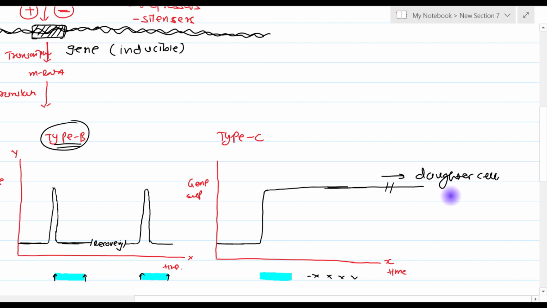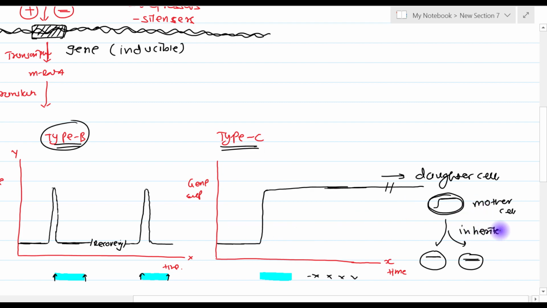You understand it like this. Suppose this is the mother cell, right? Here there is a presence of positive regulator, so there is increased gene expression. When cell division occurs and there are two daughter cells, in both the daughter cells the gene expression is elevated, so it is inheritable. This type C expression of gene is inheritable.